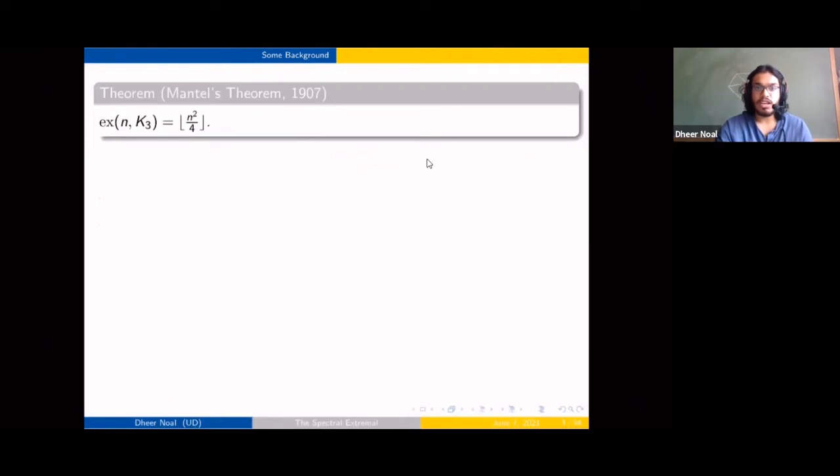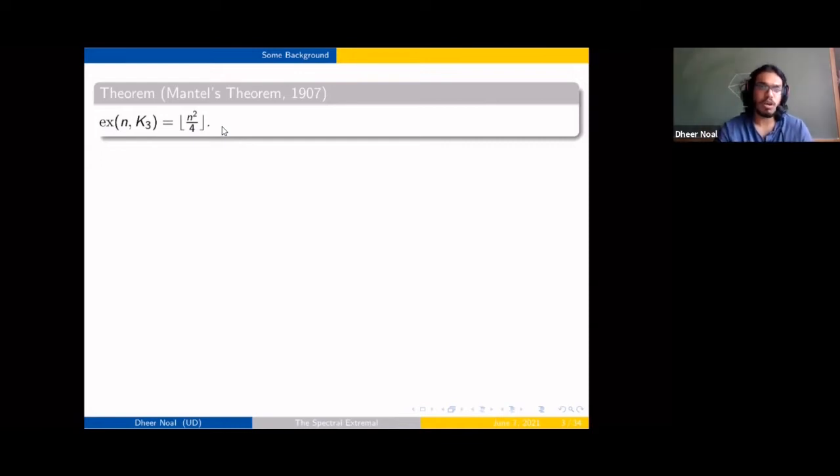So the complete bipartite graphs give you a lower bound for the extremal number in the case of triangles. Mantel's theorem says that this is the best you can do. It goes on further to say that if you have this many edges, then you must be the complete bipartite graph. No other graph would attain this.